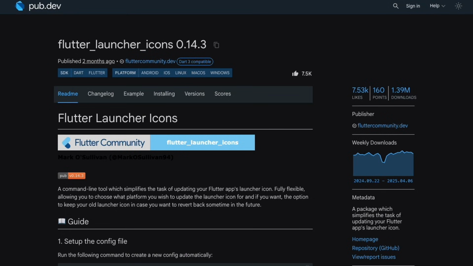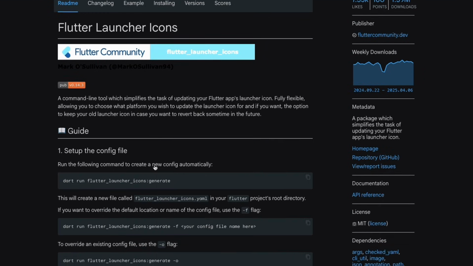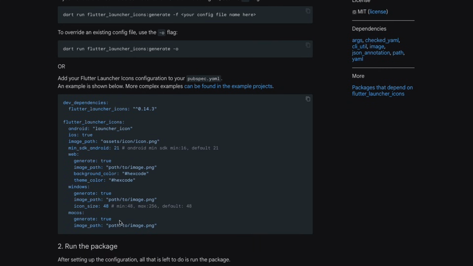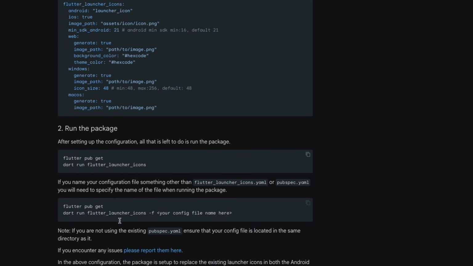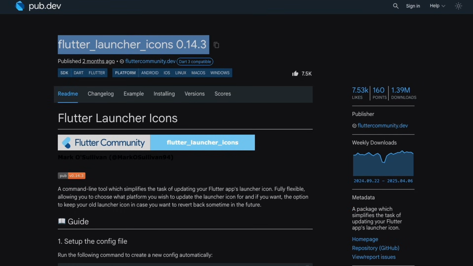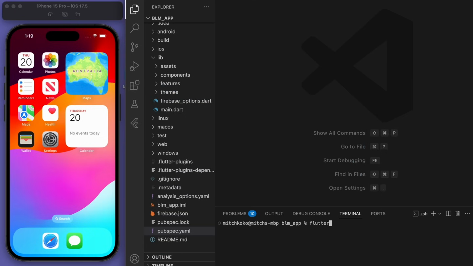And this is the package we're going to use. So it's called Flutter Launcher Icons. And so I want you to go to this documentation if you need any specific instructions on certain things. So I can show you real quick how to do this simply for our iOS app. So firstly, in the terminal, let's add in the package.